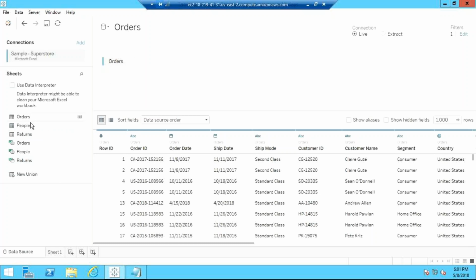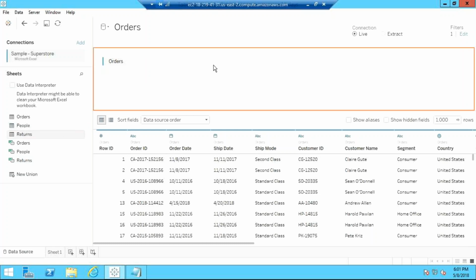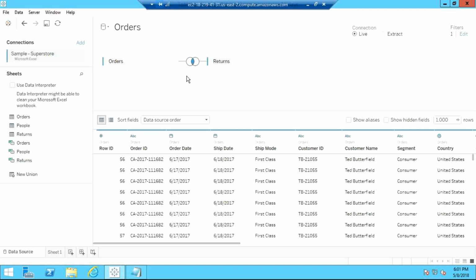Now I have this orders table. I want to do the people. I have people table also. So I'll say returns, let's say. I have returns. Under returns, I want to drag it here. Okay, what happened? Here you see, it has created a join. It has created the inner join. Here you see inner join of orders and returns.